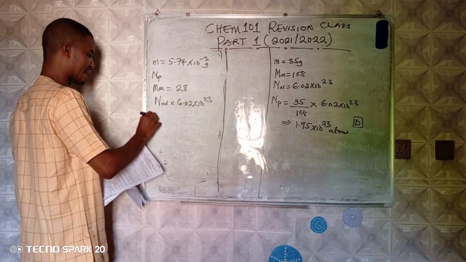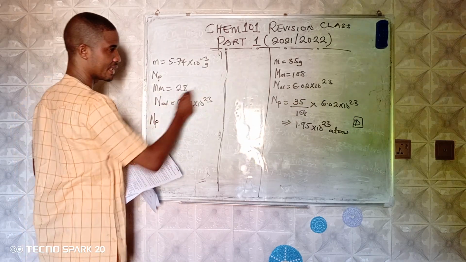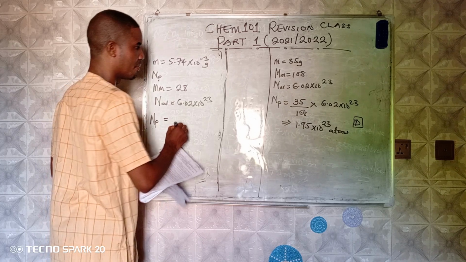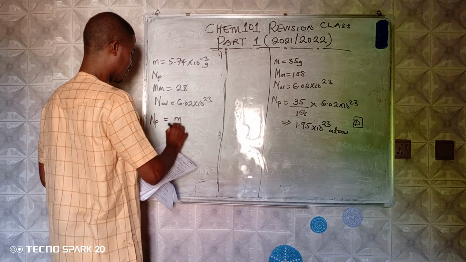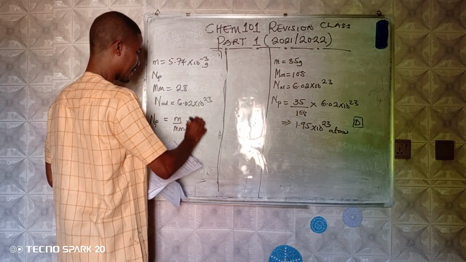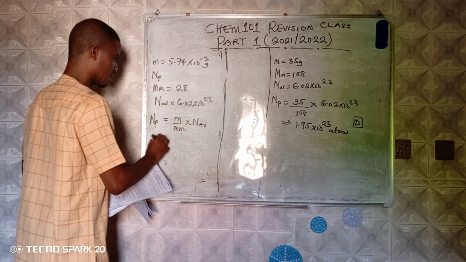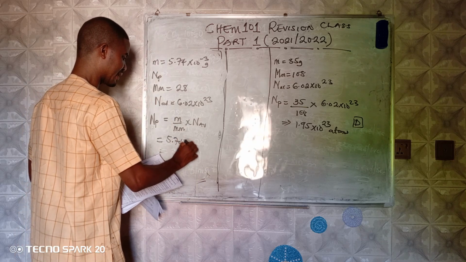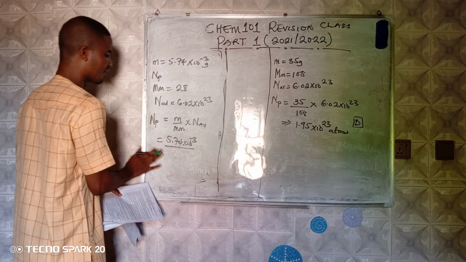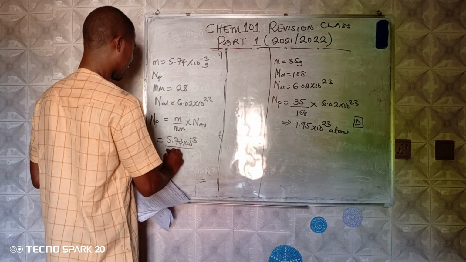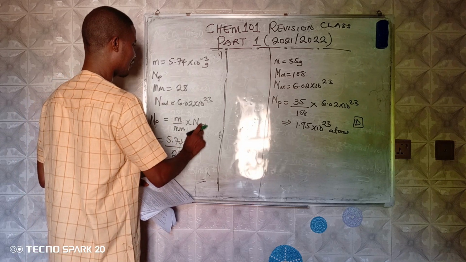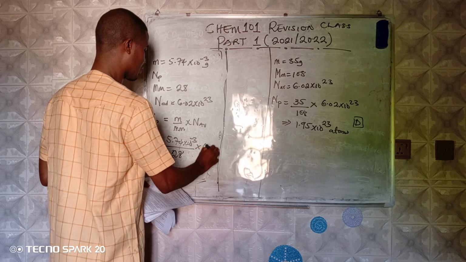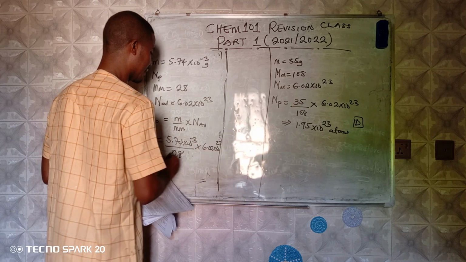So remember that I said that N is equal to mass over molar mass times N_A. So the mass here is given as 5.74 times 10 raised to power minus 3 over the molar mass of the compound, which is 28, times Avogadro constant, which is 6.02 times 10 raised to the power 23.